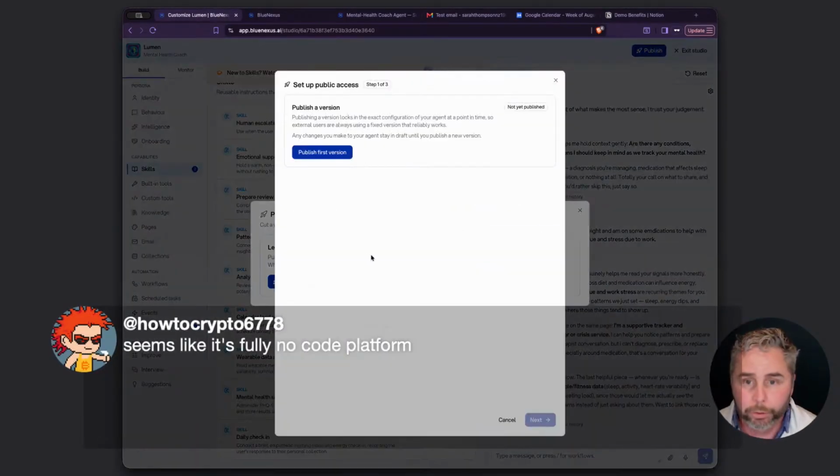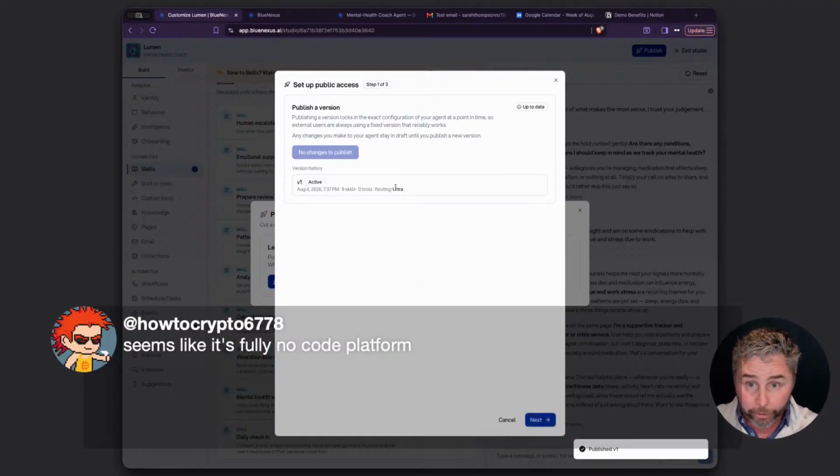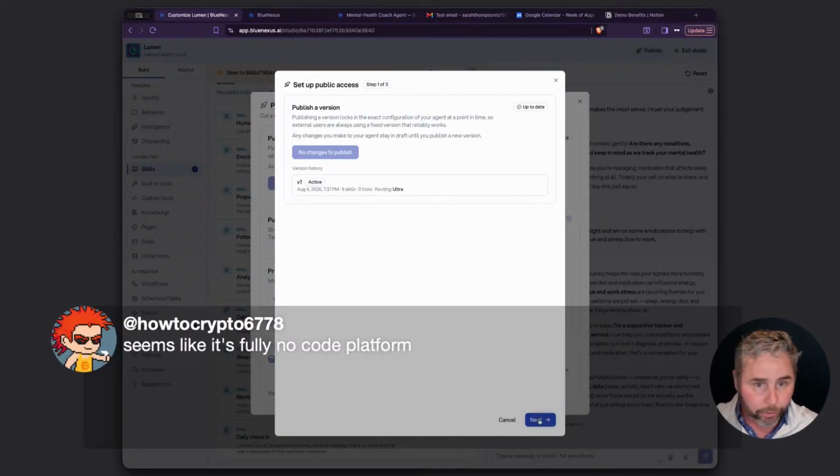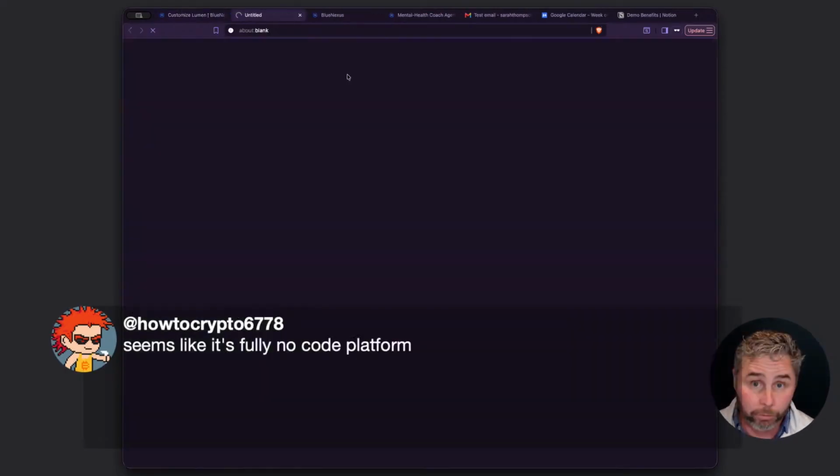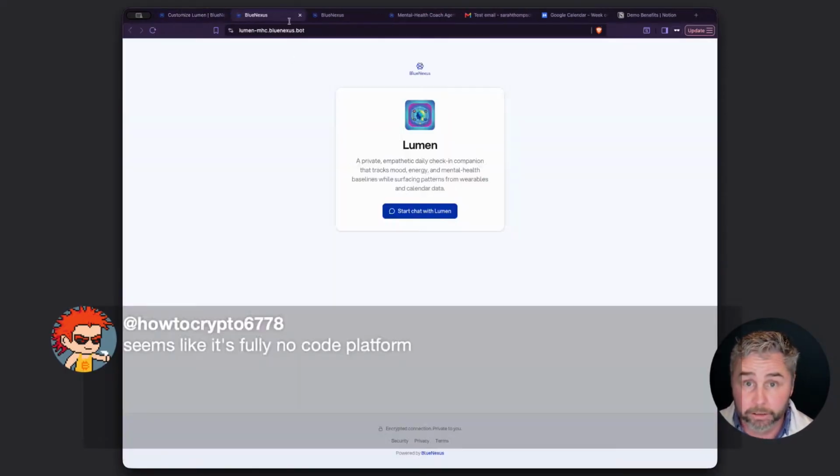This allows the agent to be deployed to its own website, gets its own email address, a whole bunch of other things. So the first thing I've got to do is publish the first version. That locks in all the skills, all the tools, all the configuration that I've just done. You could go to this page right now and start talking to this agent.